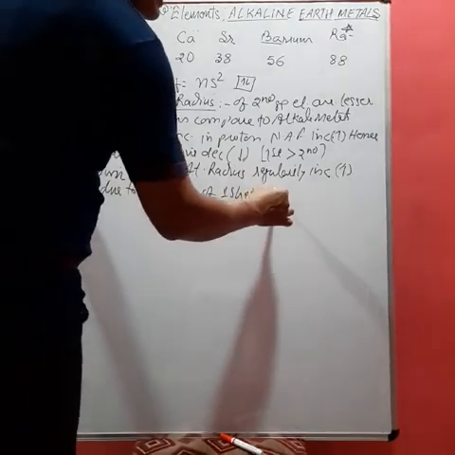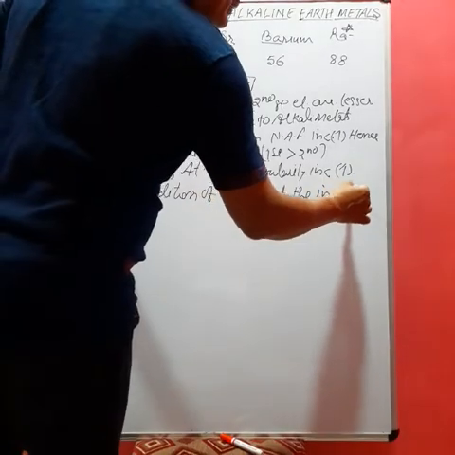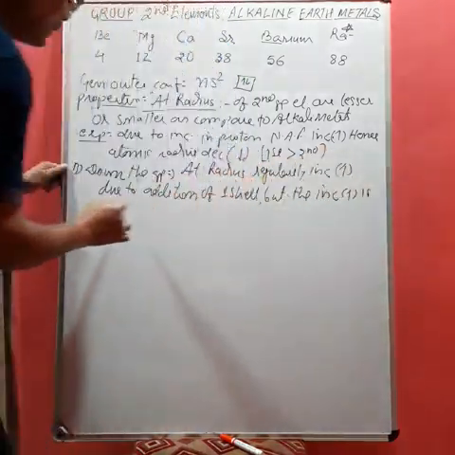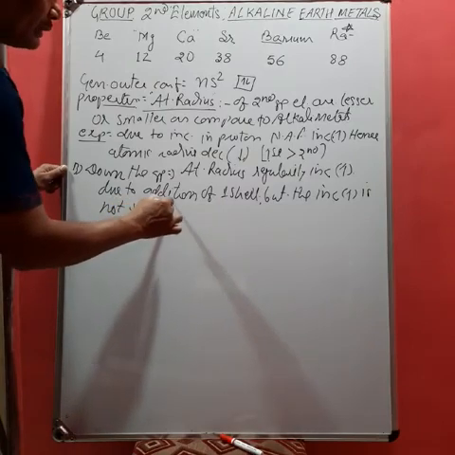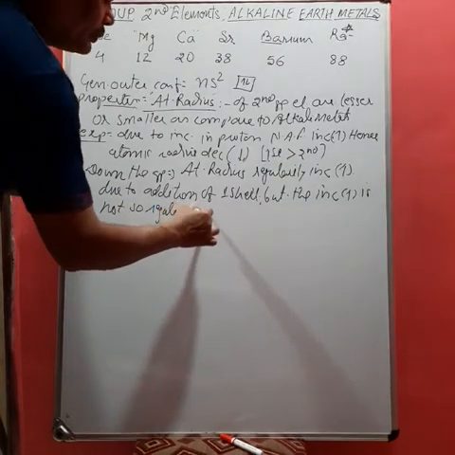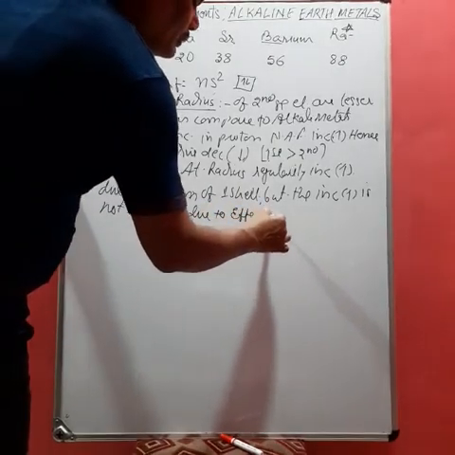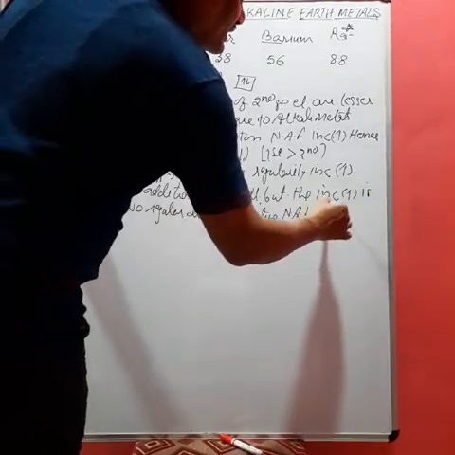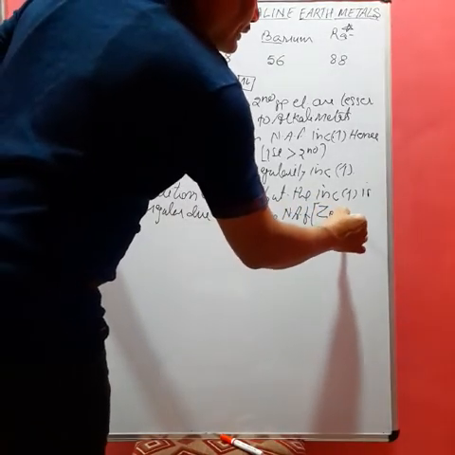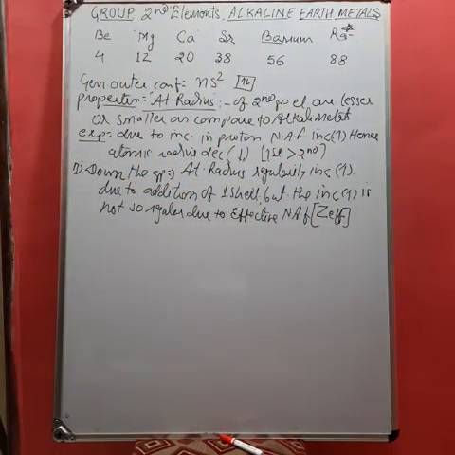But the increase is not so regular, due to effective nuclear attraction force, which is called the Z effect. We have already discussed Z effect in the previous group.